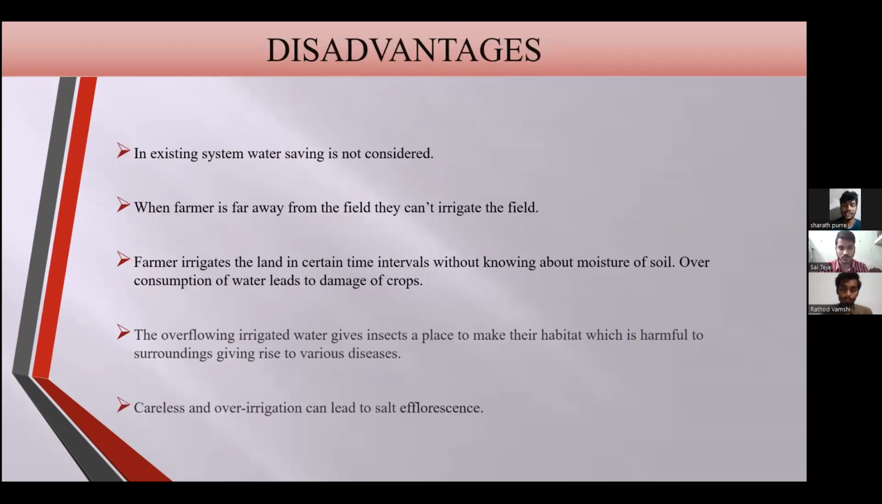Disadvantages of the existing system. In the existing system, water saving is not at all considered. If the farmer is far away from the field, they can't irrigate the field. The farmer irrigates the land at certain time intervals without knowing the moisture of the soil. Overconsumption leads to damage of crops. The overflowing irrigated water gives insects a place to make their habitat, which is harmful to surroundings, giving rise to various diseases. Careless and over irrigation can lead to salt effluences.